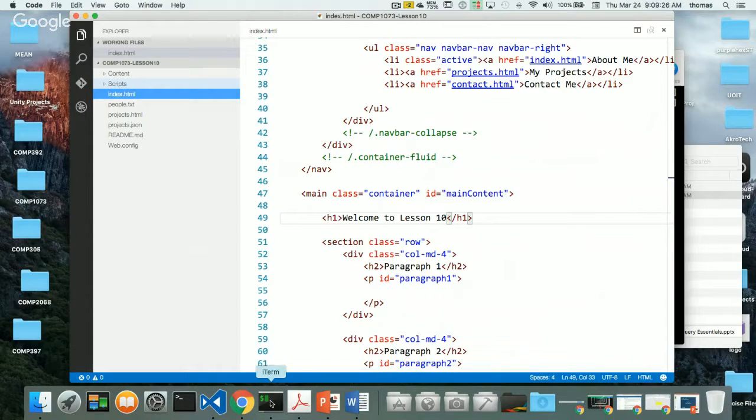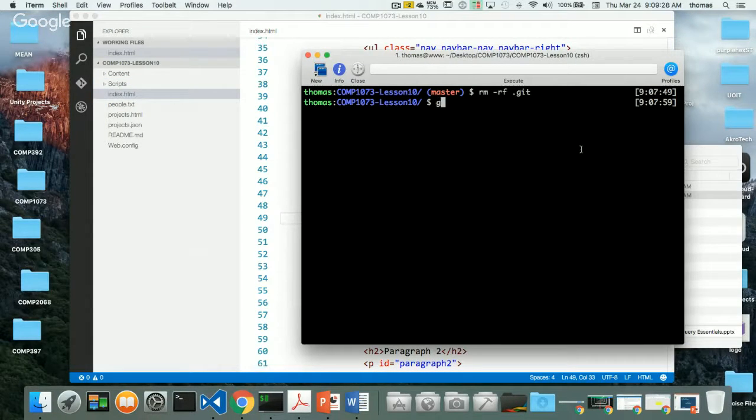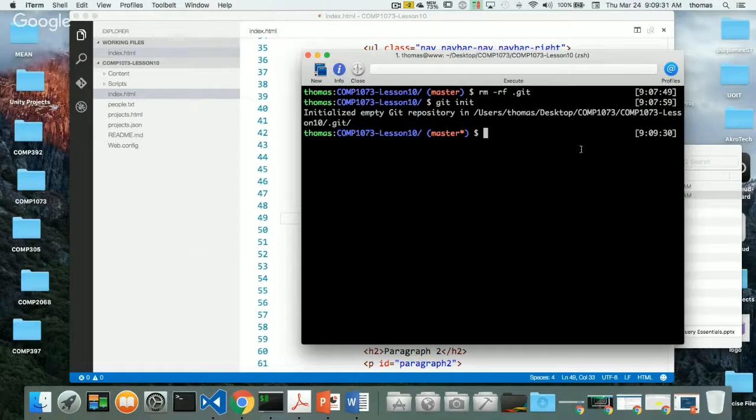I'm going to go back up on terminal here, and now I'm going to say git init. Right, so start off on a new repository, and I'll say git add dot, add everything in there, and then git commit -m, just like you normally do, initial commit. So nothing that's different.